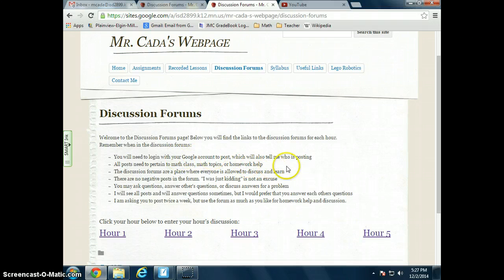They do need to log into their Google accounts. All 8th graders have a Google account. This also helps me keep track of who is actually posting, because it will show up on my spreadsheet what account they sent it from. So that will help me keep track of things. And I talked about no negative comments. Even if you're pretending to joke with somebody, it's not okay. We are just keeping this as a professional discussion forum, so it should only be math topics that are discussed on there.